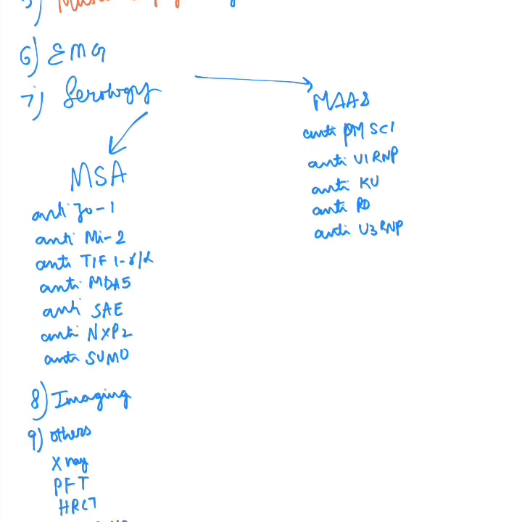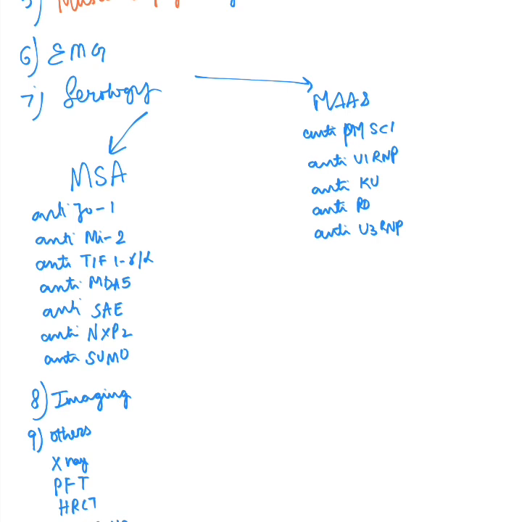Coming to serology, we have myositis specific antibodies and myositis associated antibodies. These specific antibodies are associated with specific cutaneous features like we have discussed. These include anti-synthetase autoantibodies like anti-Jo1 and non-synthetase antibodies like anti-Mi2, NXP2, TIF1 gamma or alpha, anti-MDA5, anti-SAE, anti-SUMO.